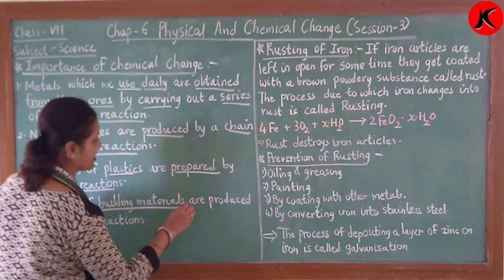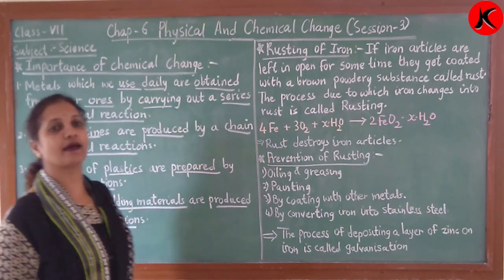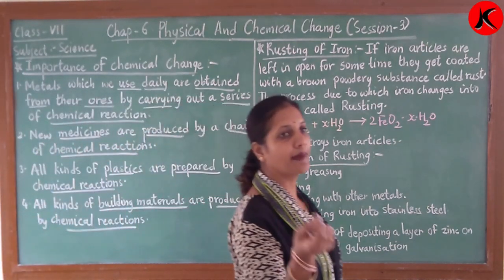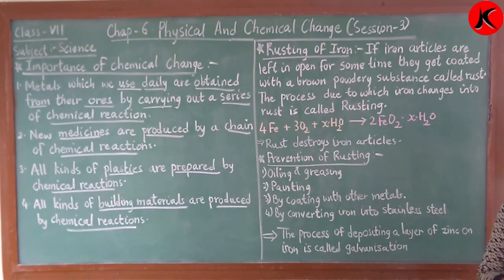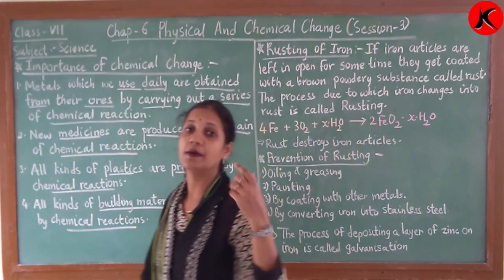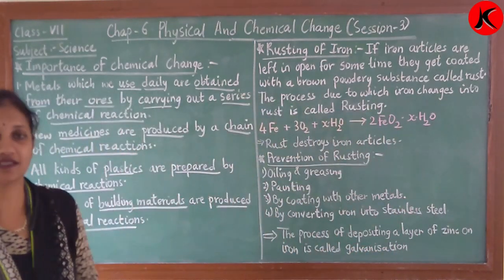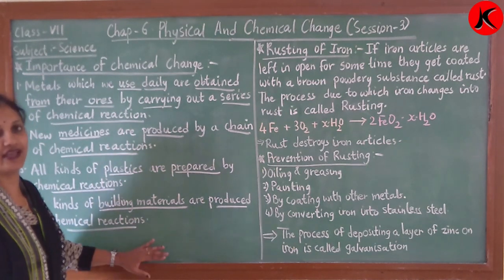All building materials are produced by chemical reaction. For example, cement, right? Metal, which we are using in making concrete. Then we are using so many types of plaster of Paris, paints, and many more things. All these are produced with the help of chemical reaction.